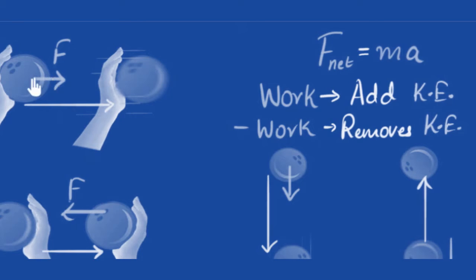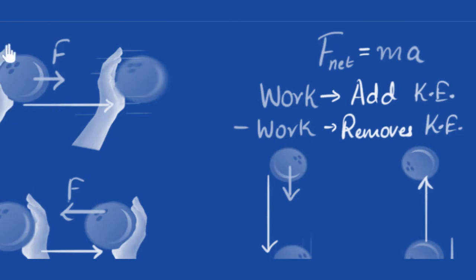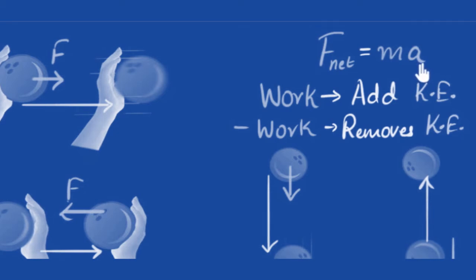Of course, if the forces are in the same direction, we add them, and if they're in the opposite direction, we subtract them. But anyway, the total force on that body will tell you what the acceleration of our body would be, right?